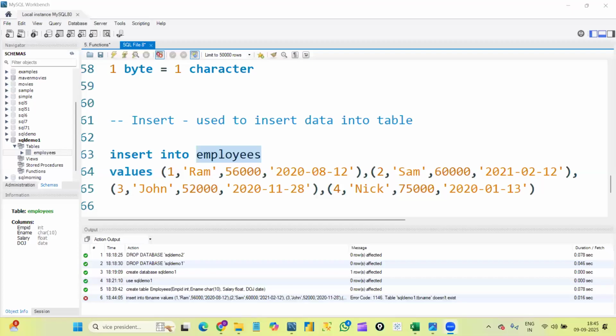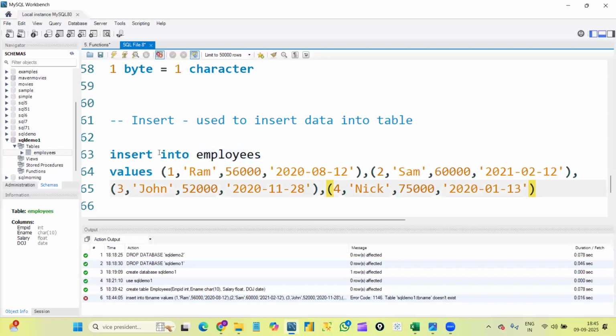Okay. Let me continue. I think just now I disconnected. I lost my internet connection.